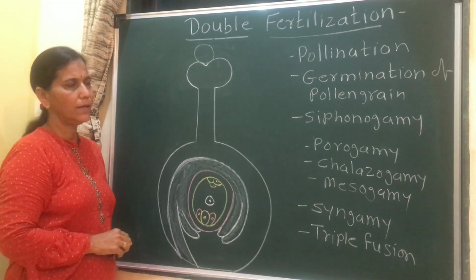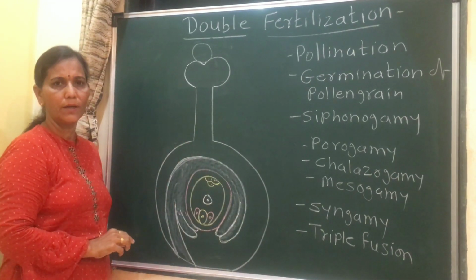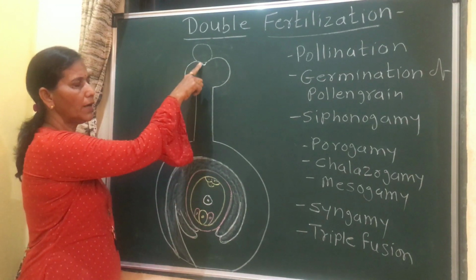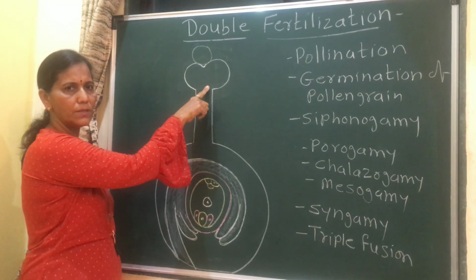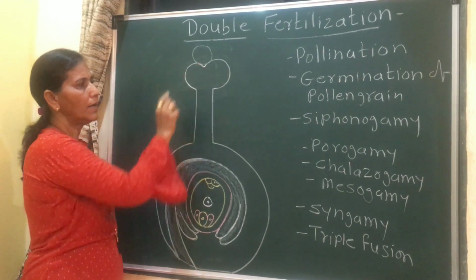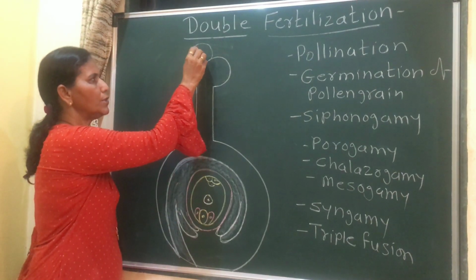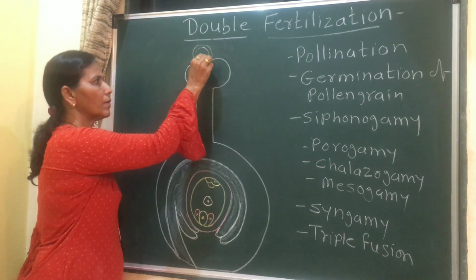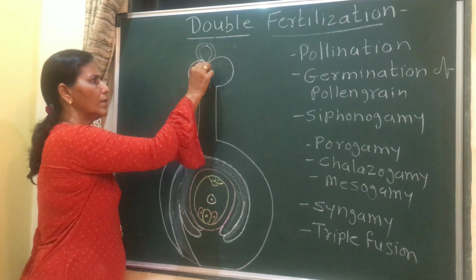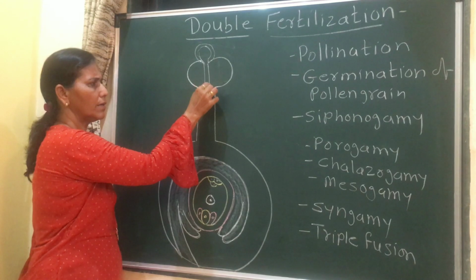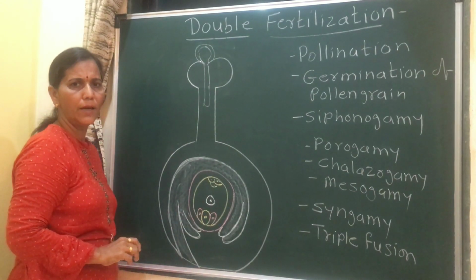After pollination, there is germination of pollen grain. Means this pollen grain absorbs sugary substance and water, and its intine is thrown out as a pollen tube through the germ pore. This is the second event, germination of pollen grain.